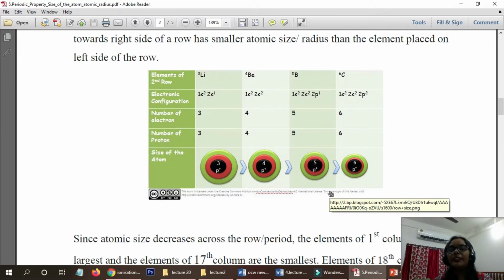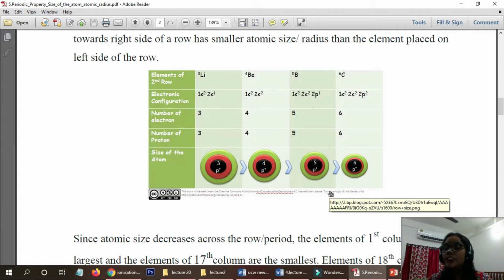If we go towards the right side, the electrons are added, not an extra shell. The electrons are added in the same shell, as well as the protons. So the nuclear charge will be higher.